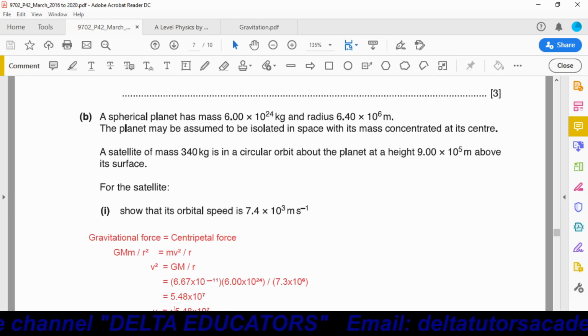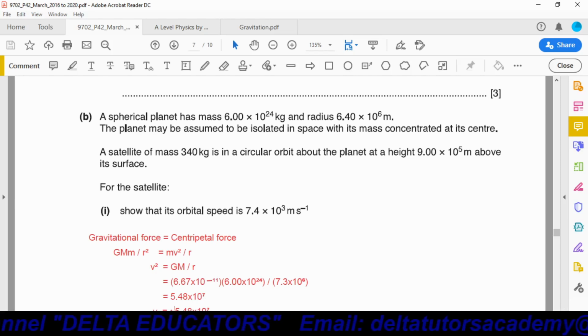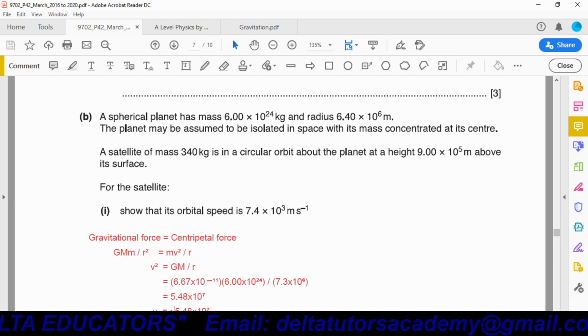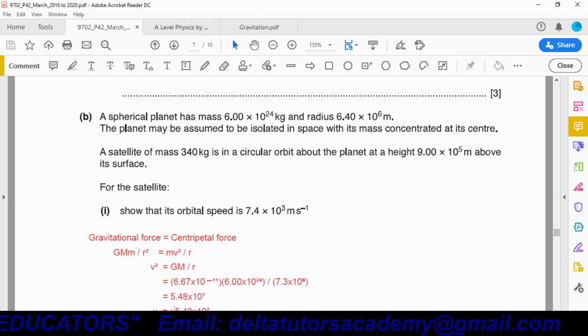Okay, a satellite is moving around a planet. When a satellite is moving around a planet, there is a centripetal force, and from where does this centripetal force come? From gravitational force. So we can say gravitational force is equal to centripetal force.